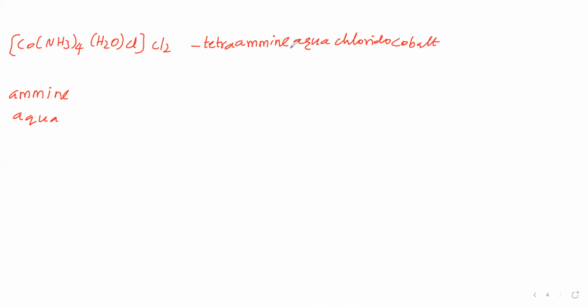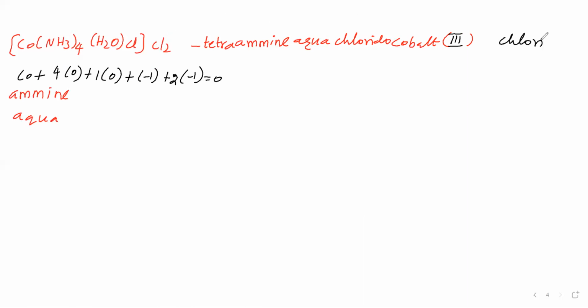Now we have to say the oxidation number of cobalt in brackets. Let us find it. NH3 has net charge 0 because it is a neutral ligand. Water has net charge 0 because it is a neutral ligand. Cl is -1. Outside, 2 times Cl is present, that is -1 each. The overall charge is 0. Now the cobalt oxidation number is +3. Then leave some gap and say the name of the anion: chloride. This anion is present 2 times, but we need not mention that.